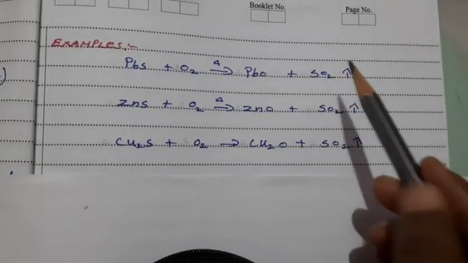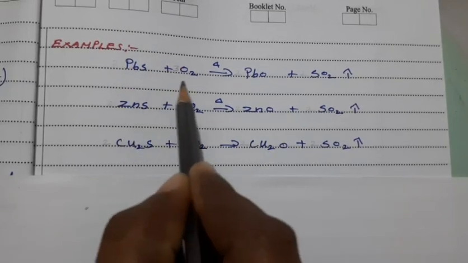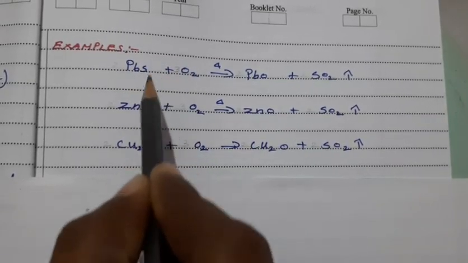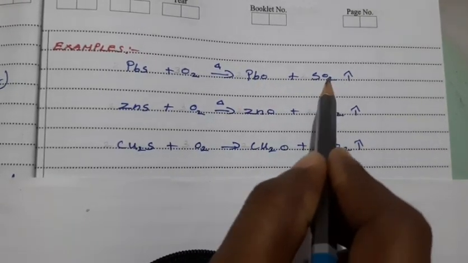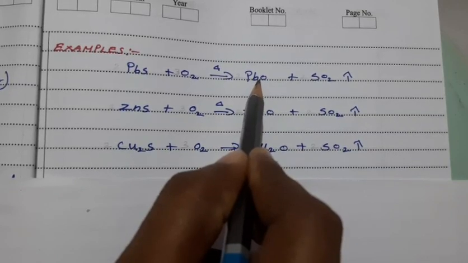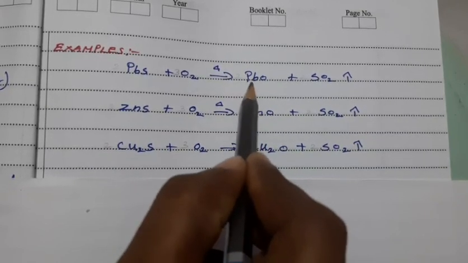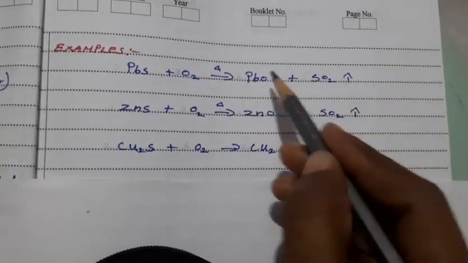Here this is oxygen. On the reactant side only 2 oxygen are present, but on the product side there are 2 oxygen plus 1 oxygen, 3 oxygens. So first of all we have to balance the oxygen.